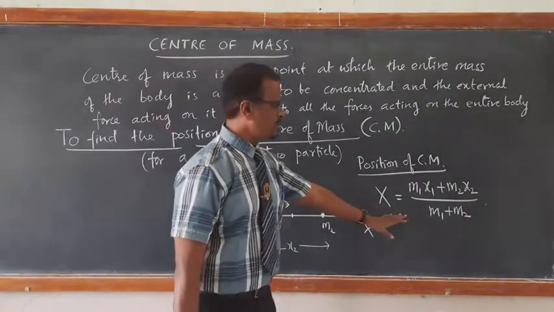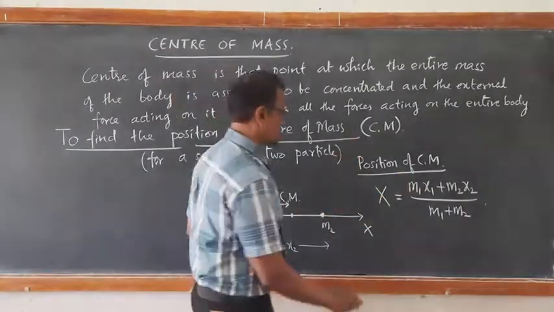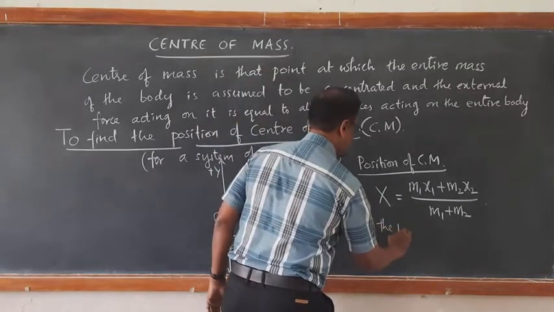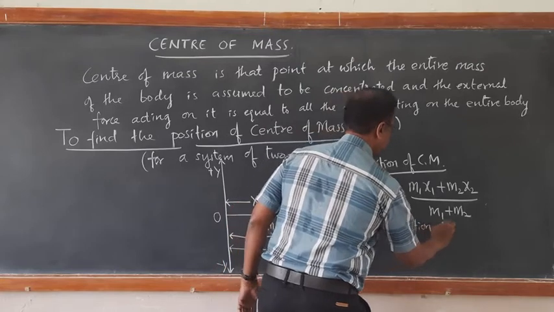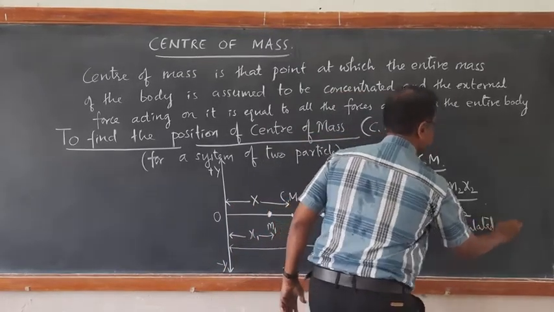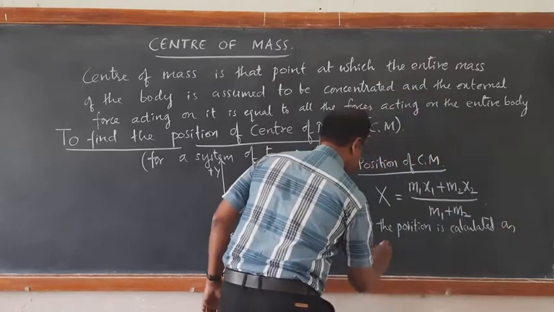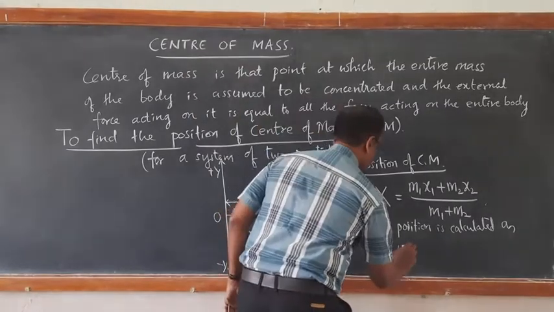This is called the mass weighted mean. So the position is calculated as a mass weighted mean. You must have learned in maths.